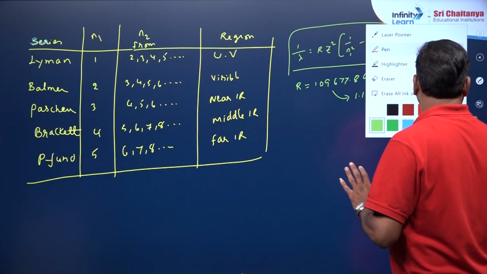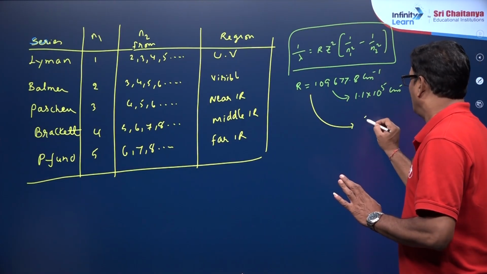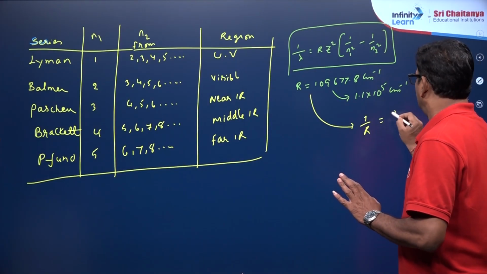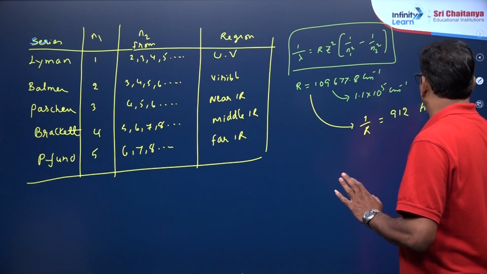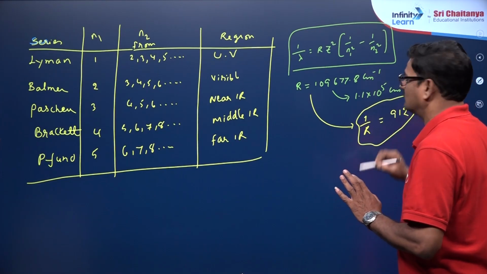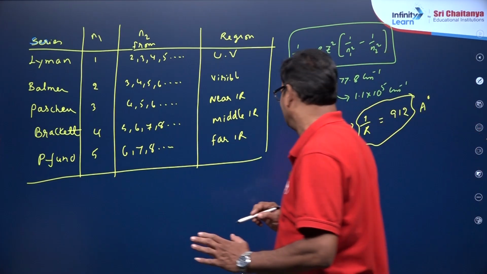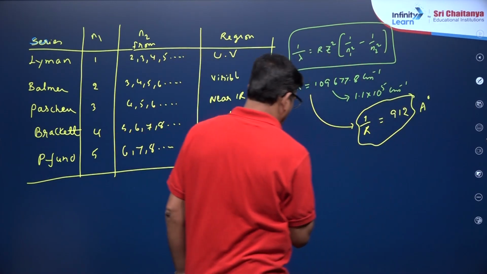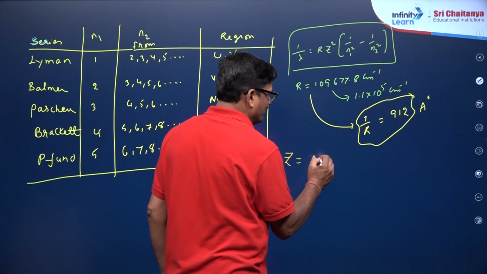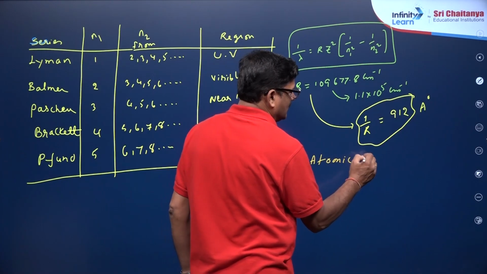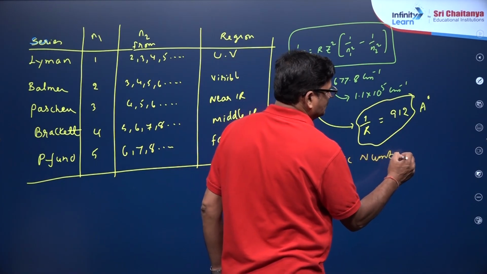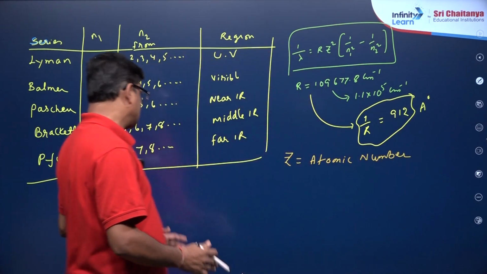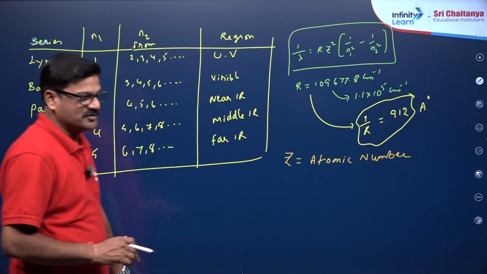Or otherwise, a super important formula: 1 by R is equal to 912 angstrom units. Use this super awesome trick to solve these questions. And here Z is the atomic number. So this is the overall picture about the hydrogen spectrum.